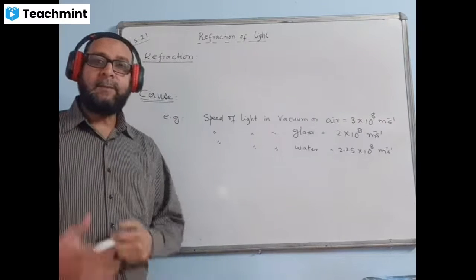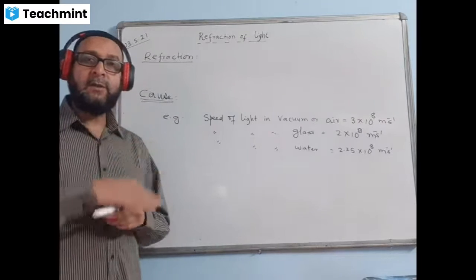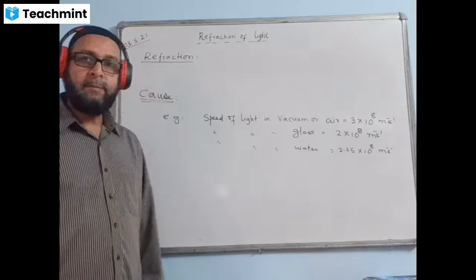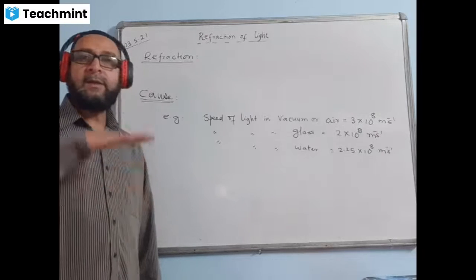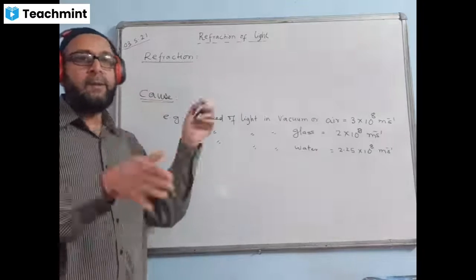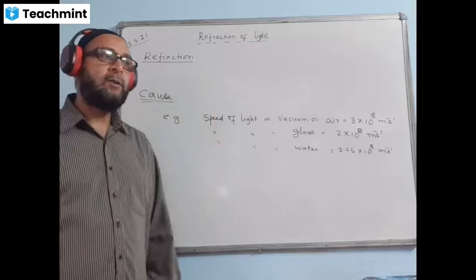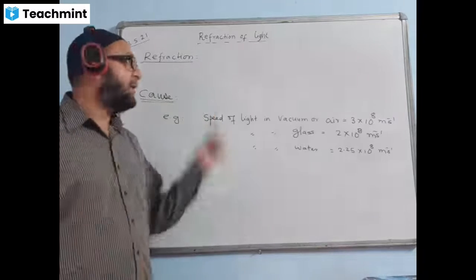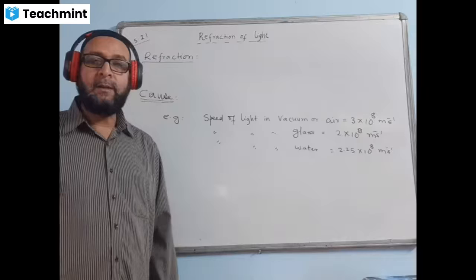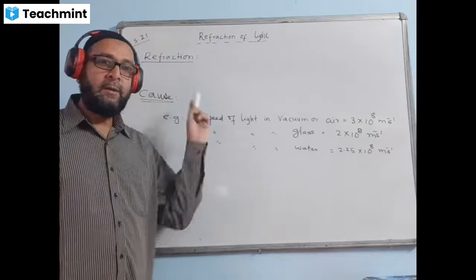Where does bending take place? Bending takes place at the surface separating the two media. Surface is also known as the boundary separating the two media. So there only the bending takes place, or there is a change in the direction of light at the surface separating two media. And this phenomenon is called refraction of light.